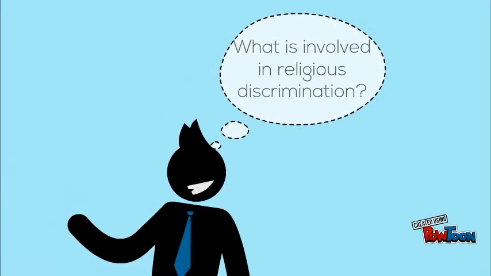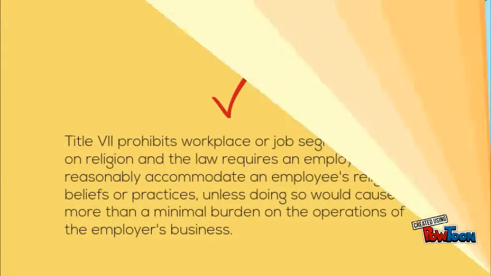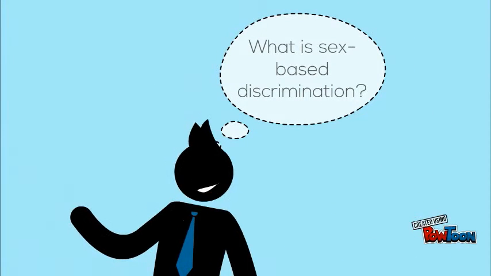What is involved in religious discrimination? Title VII prohibits workplace or job segregation based on religion, and the law requires an employer to reasonably accommodate an employee's religious beliefs or practices, unless doing so would cause more than a minimal burden on the operations of the employer's business.